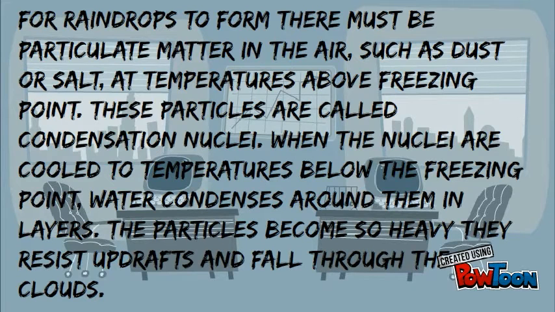For raindrops to form, there must be particulate matter in the air such as dust or salt. At temperatures above the freezing point, these particles are called condensation nuclei. When these nuclei cool at temperatures below the freezing point, water condenses around them in layers. The particles become so heavy that they resist updrafts and fall through the clouds.